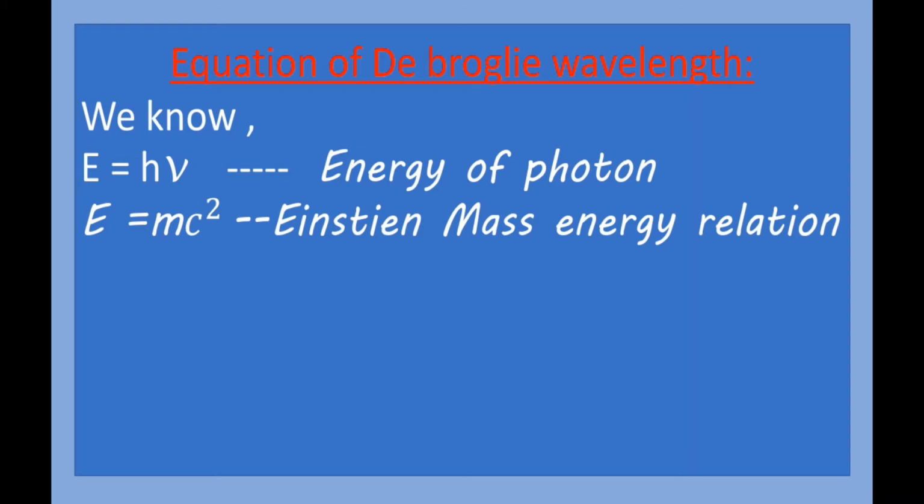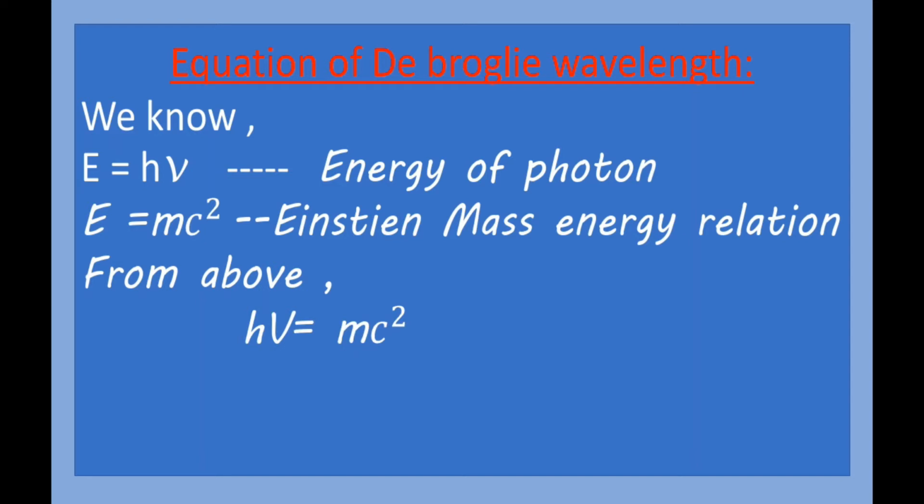Now students look here, in the first equation and in the second equation the left hand side is common, that is E, and that's why we can equate both these equations in this way, that is h nu is equal to mc square.